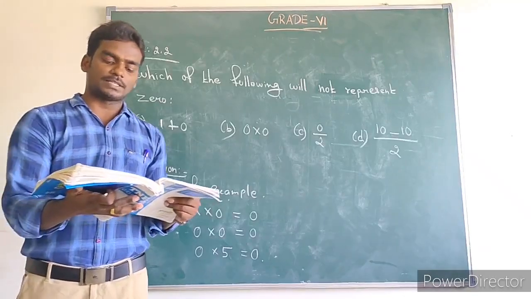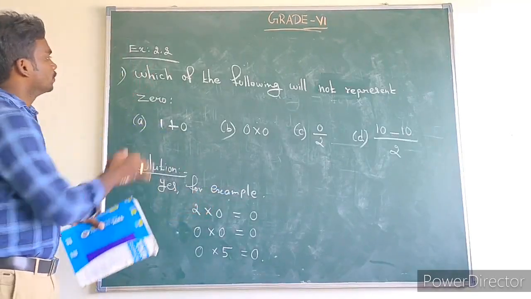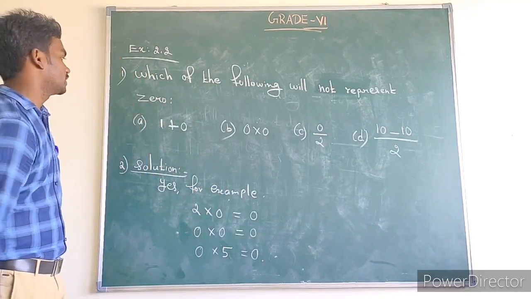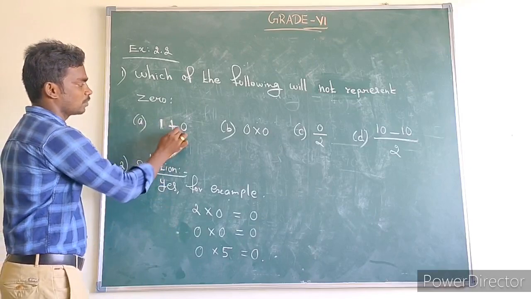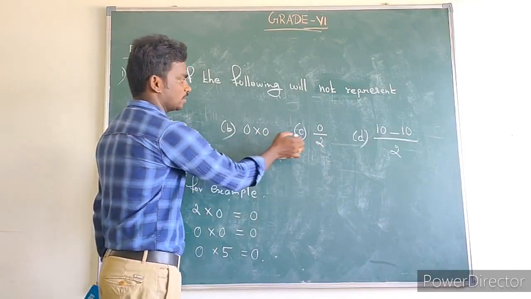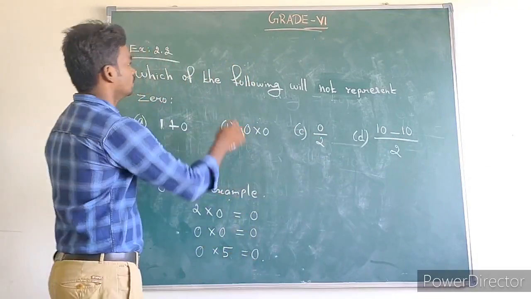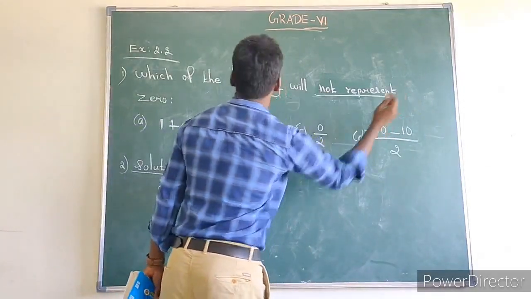Now, exercise 2.3. Next one. Which of the following will not represent 0? First question: which of the following will not represent 0? See your first one: A option, 1 plus 0; B, 0 into 0; C option, 0 by 2; D option, 10 minus 10 divided by 2.